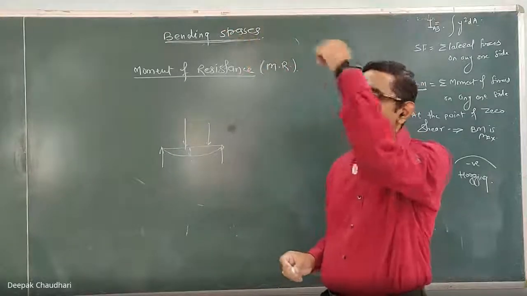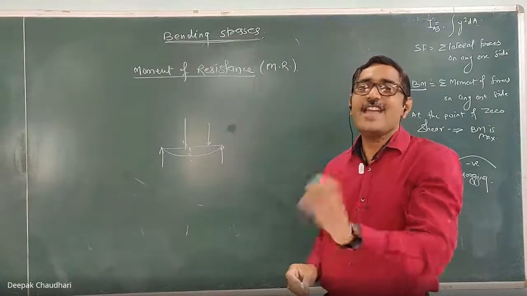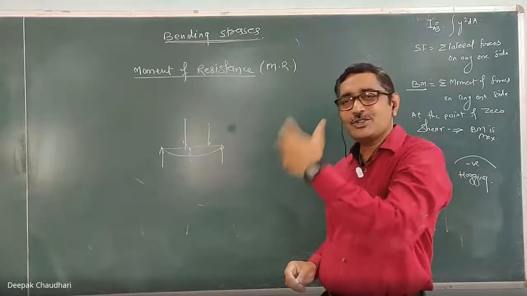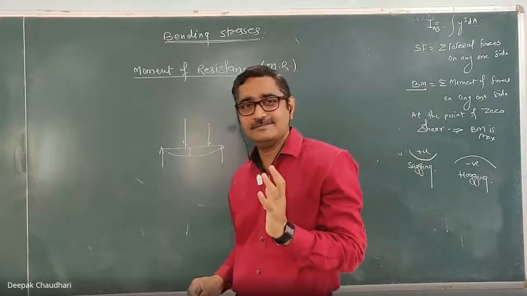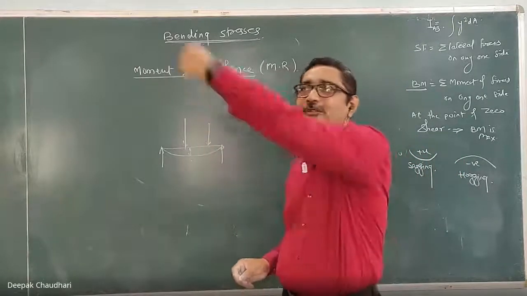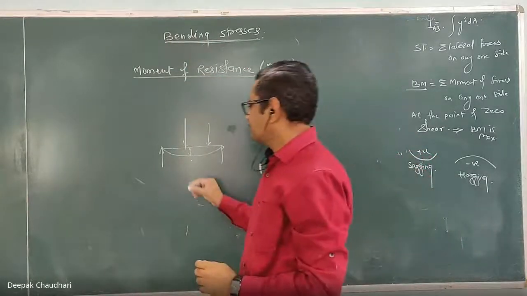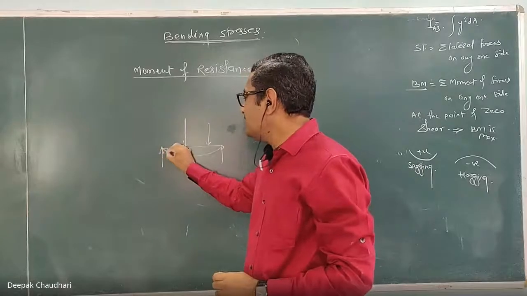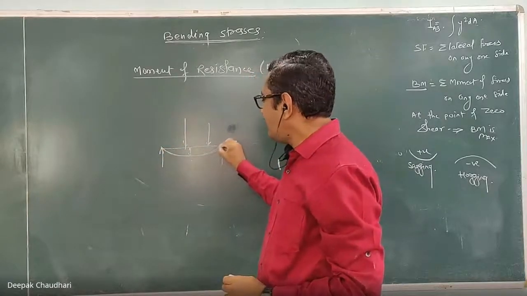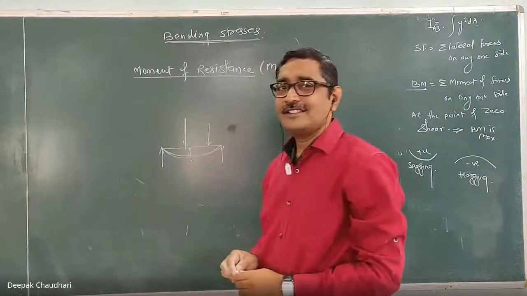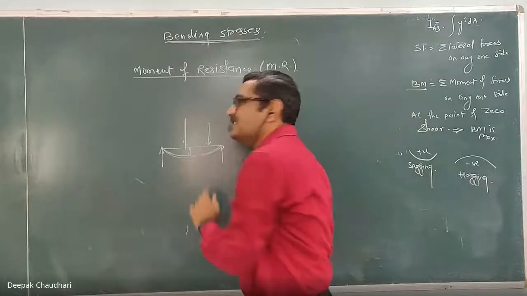In actual practice this deflection is very small, and according to standards it should be within the permissible limit. If it is beyond that limit, we can say it has failed. Because of the bending moment the beam will get bent, and against this bending, one resistance is developed in that material.